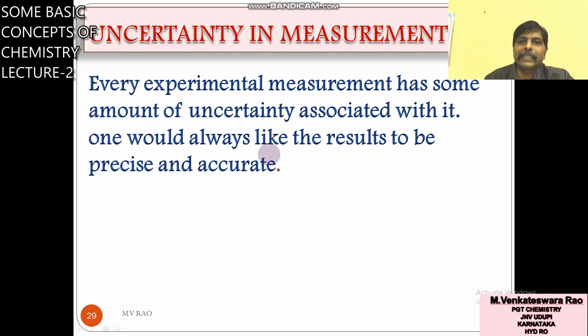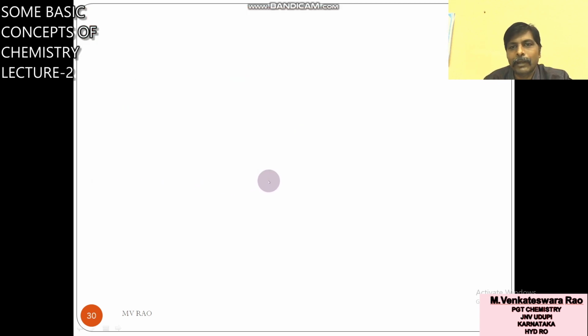Suppose any experiment is given to you, what will you try? You will try to get the correct value, not a value with more error. You will try to get a more accurate, more precise value. You may not know precision and accuracy yet, so I will explain those topics now.